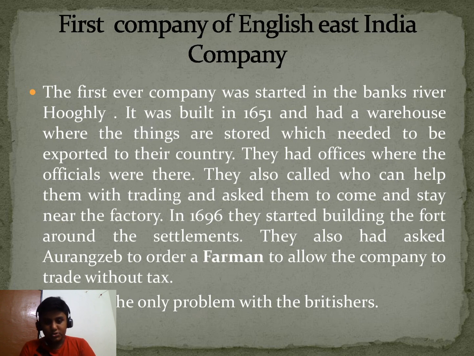They had a warehouse. In that warehouse, they used to store grains which they needed to export and all the items. And they had officers where officials were there, checking all these things. They asked some people to come near their factory to help them in trading. In 1696, they started building a fort around the settlements. They also asked Aurangzeb to order a farman and allow the company to trade without tax.